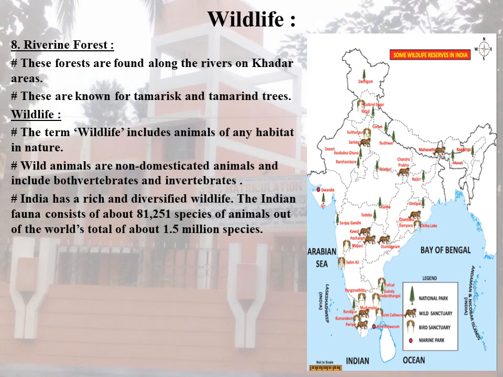The fauna diversity of the country consists of about 6,500 invertebrates, 5,000 mollusks, 2,546 fishes, 1,228 birds, 458 mammals, 446 reptiles, 204 amphibians, and about 60,000 species of insects.